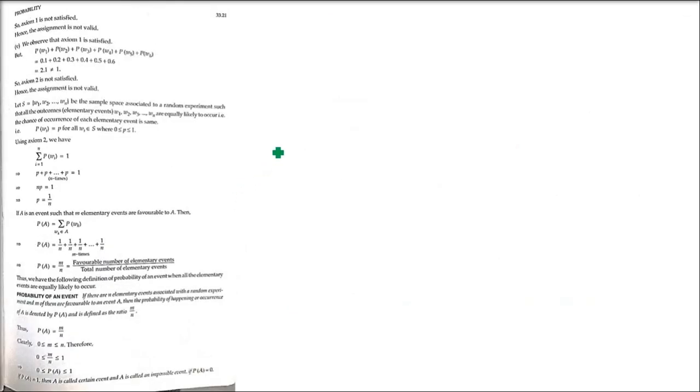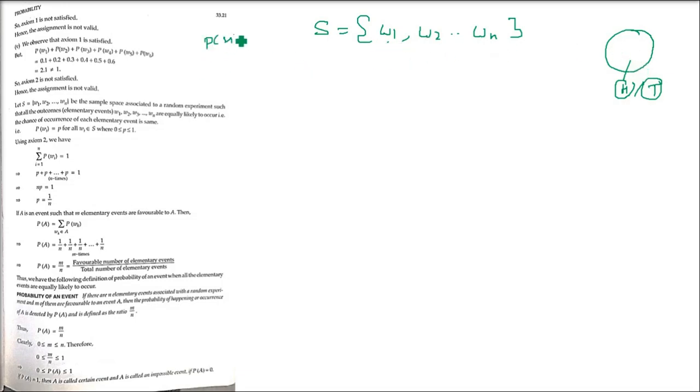Okay, there are certain more things which we need to understand. The first thing is, if we have a sample space, we say we have W1, W2, up to Wn. So if S is the sample space associated with a random experiment such that all the outcomes, these elementary events W1 till Wn, are equally likely to occur, that is, the chance of occurrence of each elementary event is the same. If you toss a coin, you know very well the probability of getting H and T are equally likely. You cannot say that tail will only come. You cannot say head will only come.